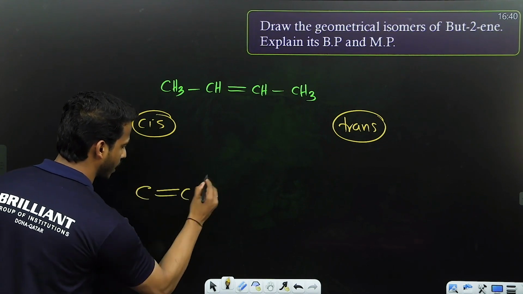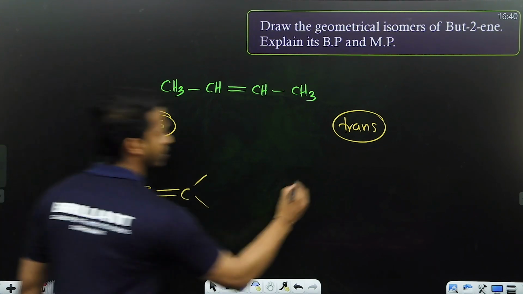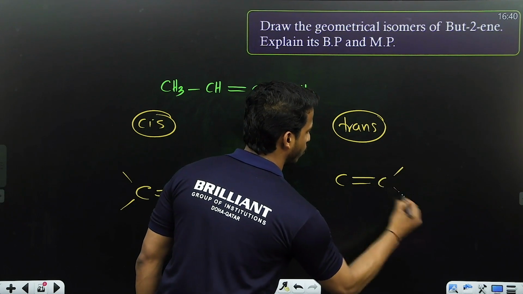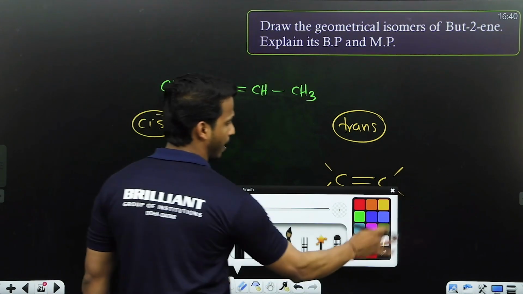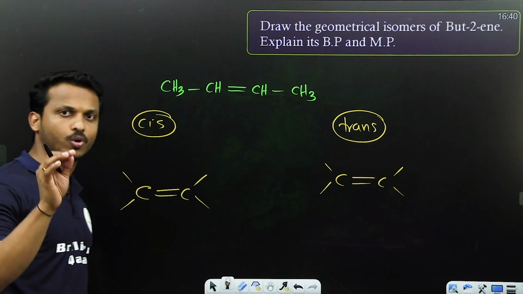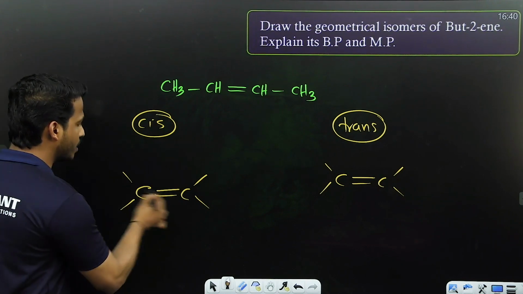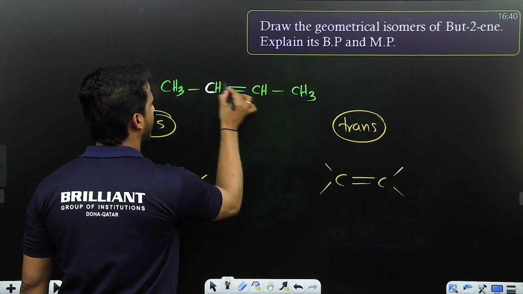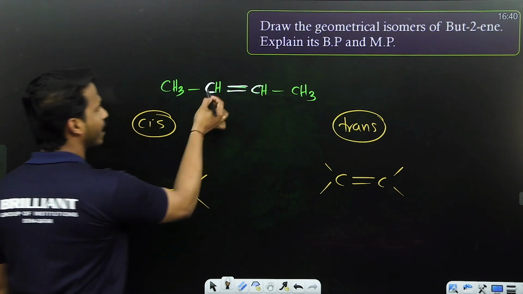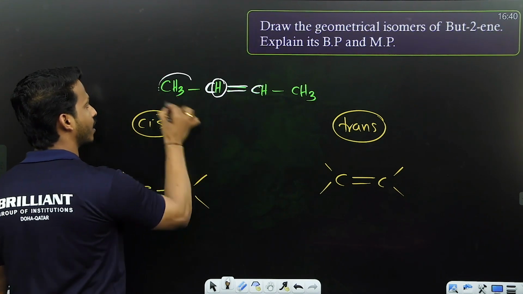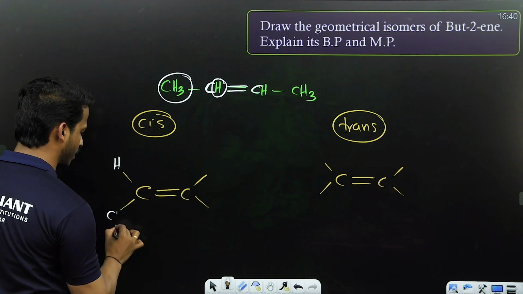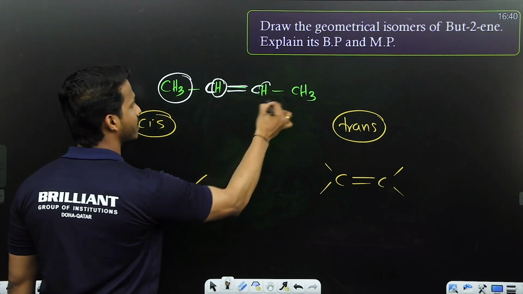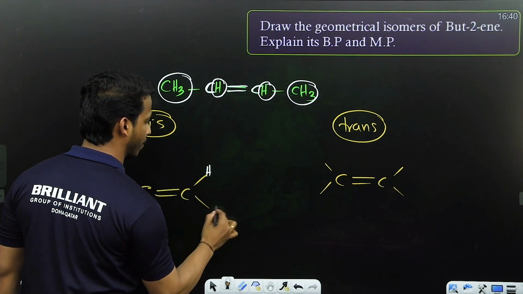C double bond C. You place this immediately if they ask you to draw cis and trans. Which are the two double bonded carbons here? These are the double bonded carbons. On the left carbon, what all species are there? One H, one CH3. What about on the right carbon? Same, one H and CH3.